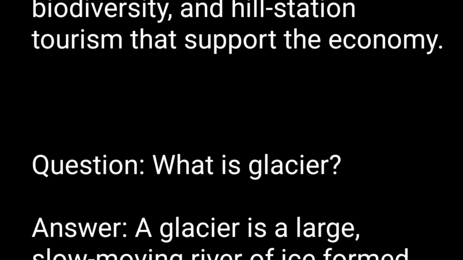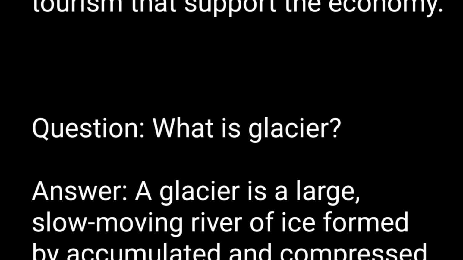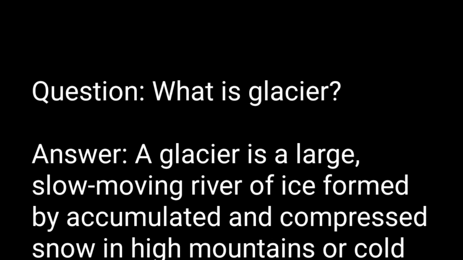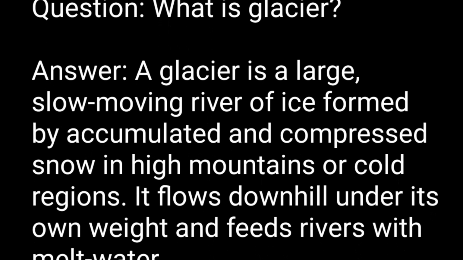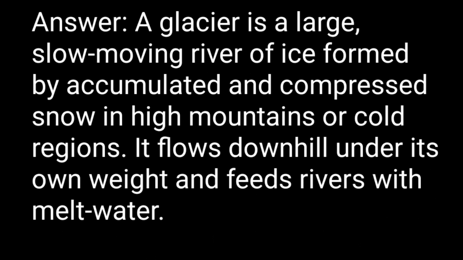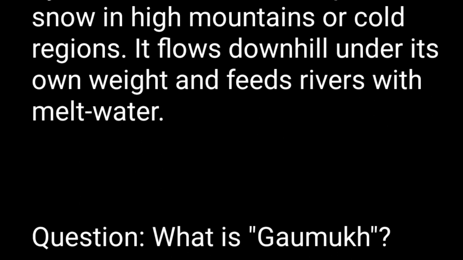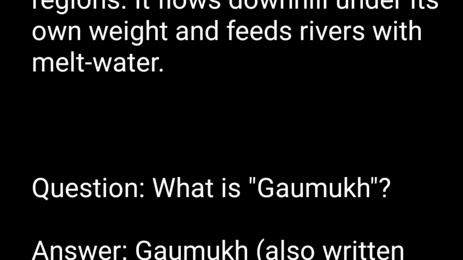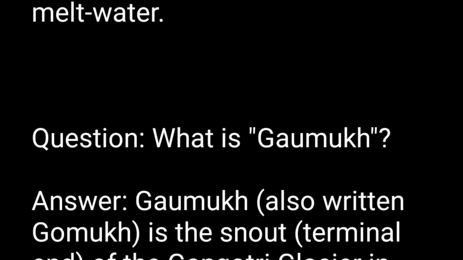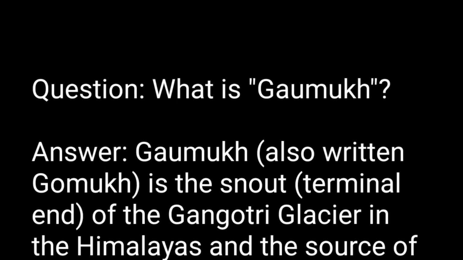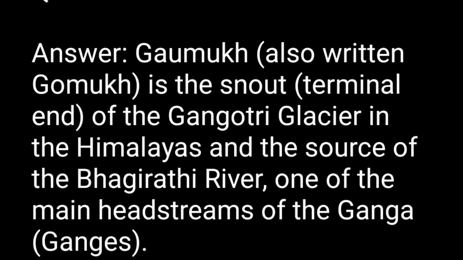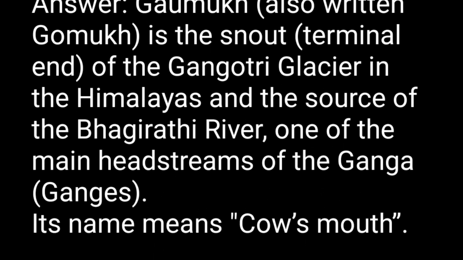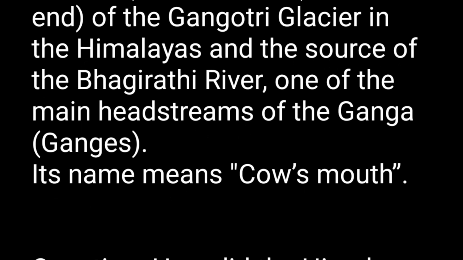Question. What is a glacier? Answer. A glacier is a large, slow-moving river of ice formed by accumulated and compressed snow in high mountains or cold regions. It flows downhill under its own weight and feeds rivers with meltwater. Question. What is Gomukh? Answer. Gomukh is the snout, the terminal end, of the Gangotri Glacier in the Himalayas and the source of the Bhagirathi River, one of the main headstreams of the Ganga, Ganges. Its name means cow's mouth.